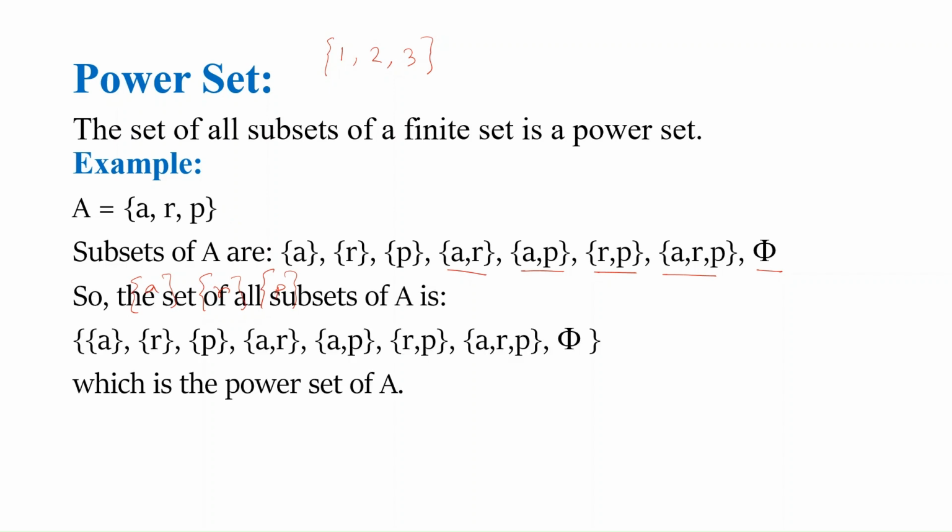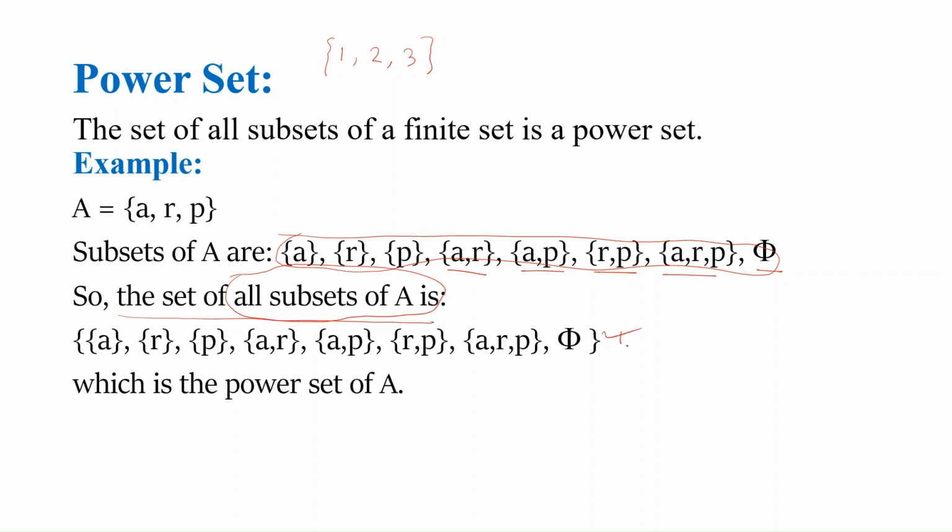Now, what is the power set? The power set is the set of all subsets of A. Now, what are all the subsets of set A? These whole elements denote the set of all subsets of set A. So if we construct another set where the elements are these subsets, then that set is called the power set.